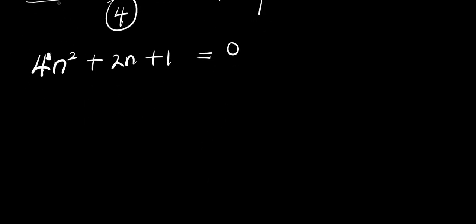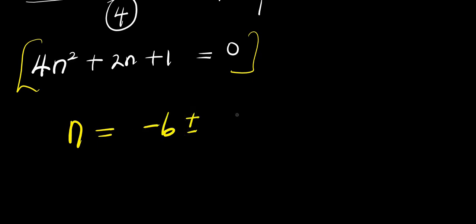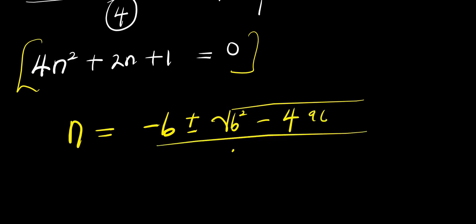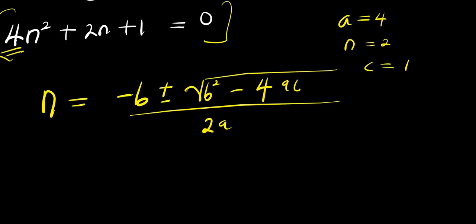So what we are going to do again will be to solve this quadratic equation. Let's solve it using this formula method. We have n equals negative b plus or minus square root of b squared minus 4ac, divided by 2 times a. So right now we have a equals 4, which is the coefficient of n squared. We have b equals 2 and c equals 1, which is the constant here. So let's insert everything right here.